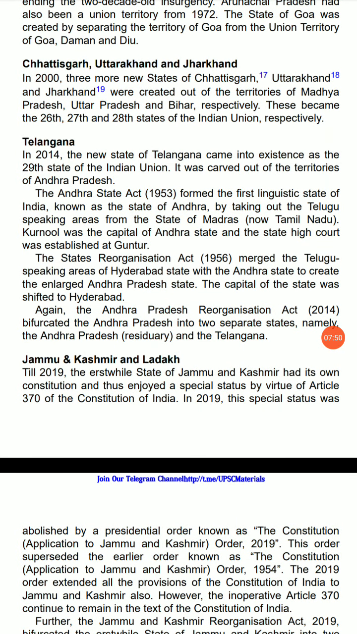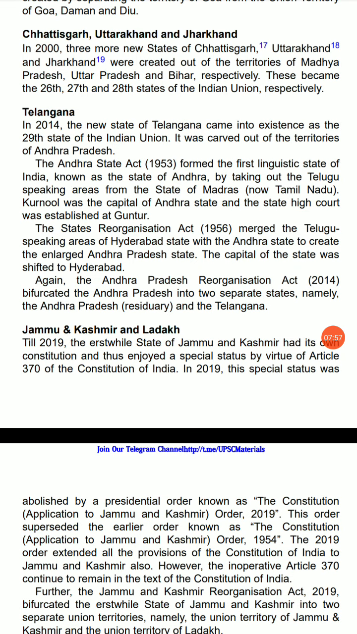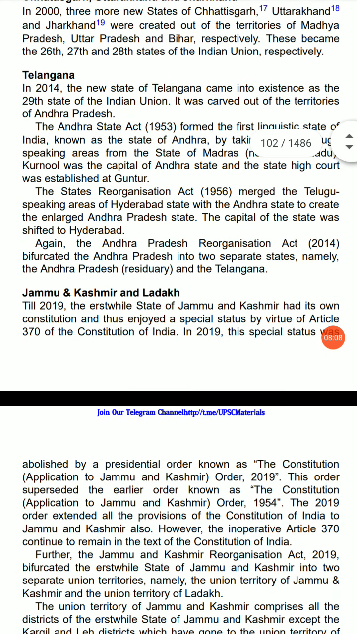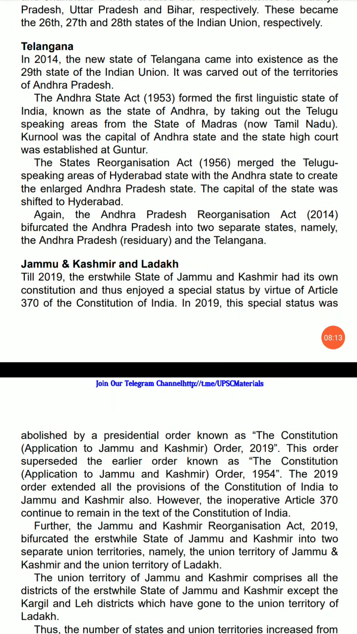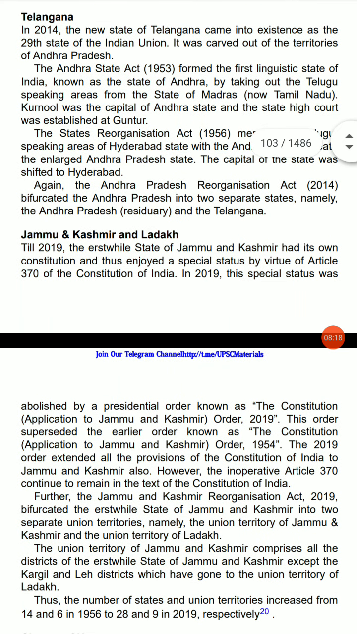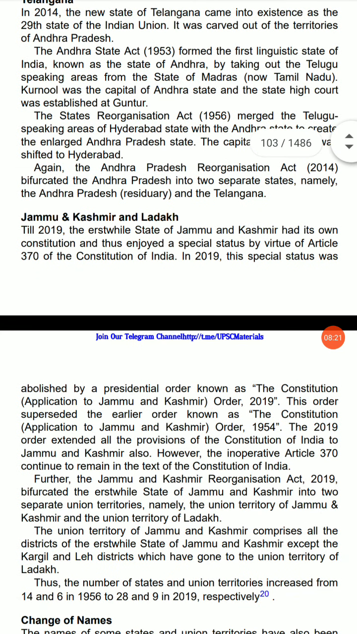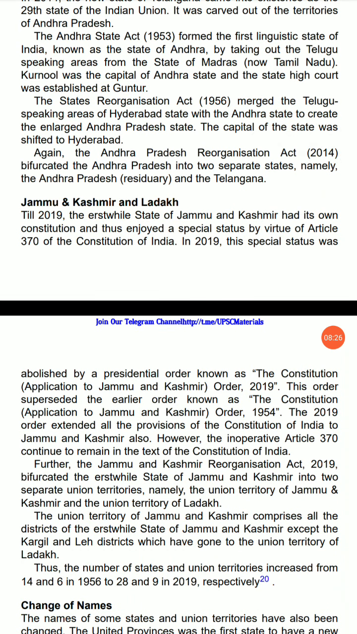from 1972. The state of Goa was created by separating the territory of Goa from the Union Territory of Goa, Daman and Diu. Chhattisgarh, Uttarakhand, Jharkhand. In 2000, the new states of Chhattisgarh, Uttarakhand and Jharkhand were created out of the territories of Madhya Pradesh, Uttar Pradesh and Bihar respectively. They became the 26th, 27th and 28th states of the Indian Union respectively. Telangana. In 2014, the new state of Telangana came into existence as the 29th state of the Indian Union. It was carved out of the territories of Andhra Pradesh.